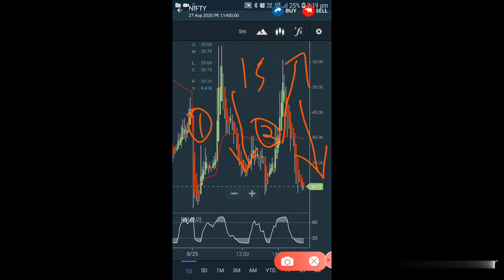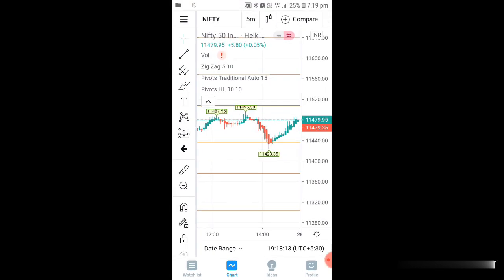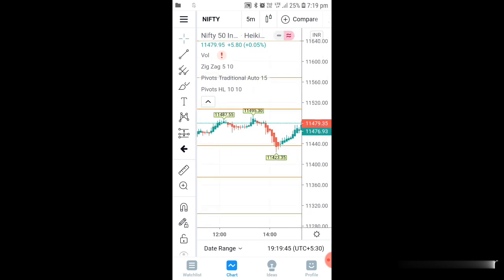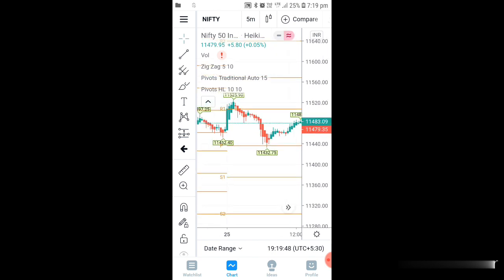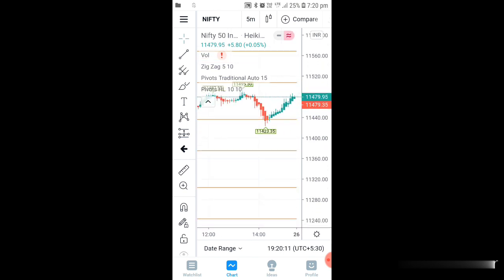I hope most of you are able to understand what support is and what resistance is. I'll explain the same thing once again. You have to go to TradingView. If you go from early morning, you can see Nifty opened above R1. R1 did not sustain, it started falling down and took support at the pivot point. From there it went up to resistance 1, and at around 11,495 it took resistance, then came down to the support area. From there it took support and is going up.